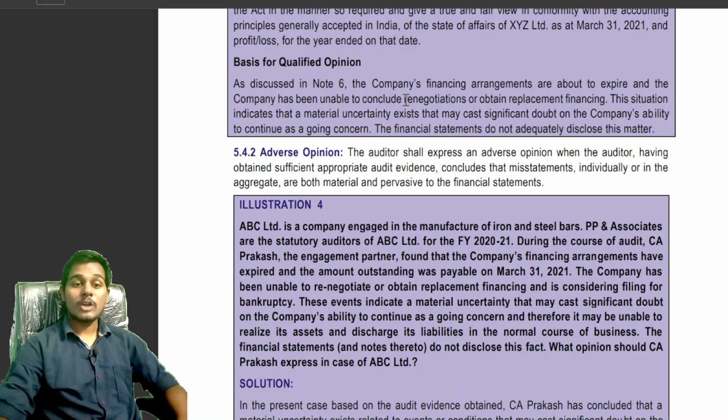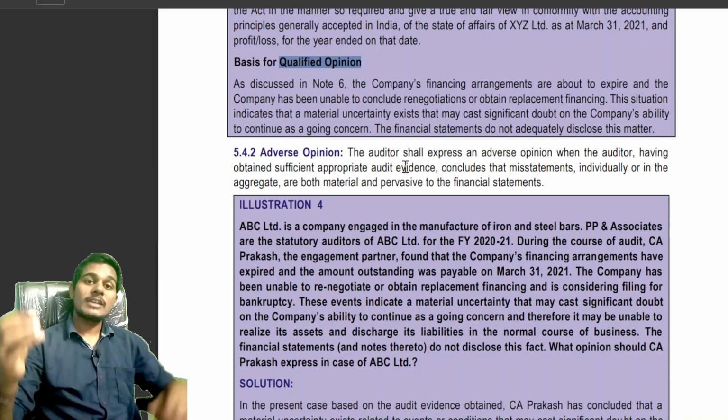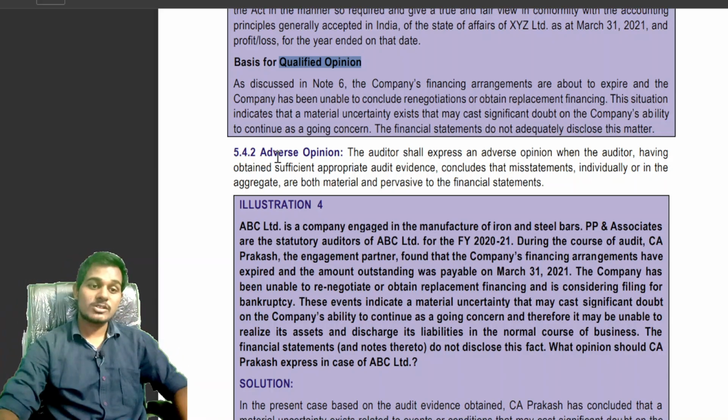In this paragraph, the auditor will describe in the basis for opinion paragraph why the auditor is providing a qualified opinion. See students, the company's financial arrangements are about to expire and the company is unable to conclude renegotiation or obtain replacement financing. In this situation, material uncertainty exists and the company's ability to continue as a going concern is in doubt. The financial statements do not disclose this adequately. Next, students, adverse opinion.